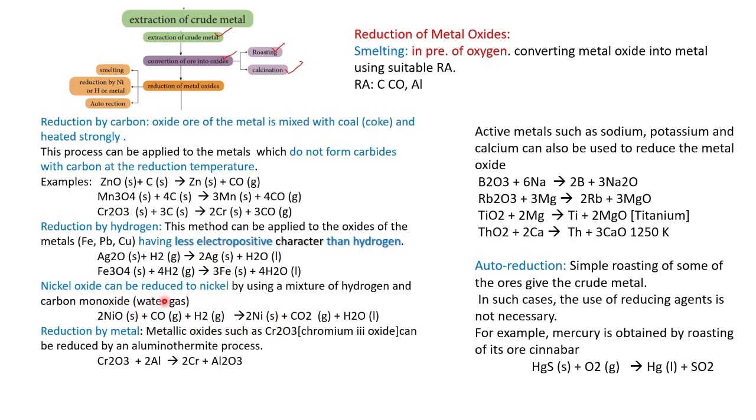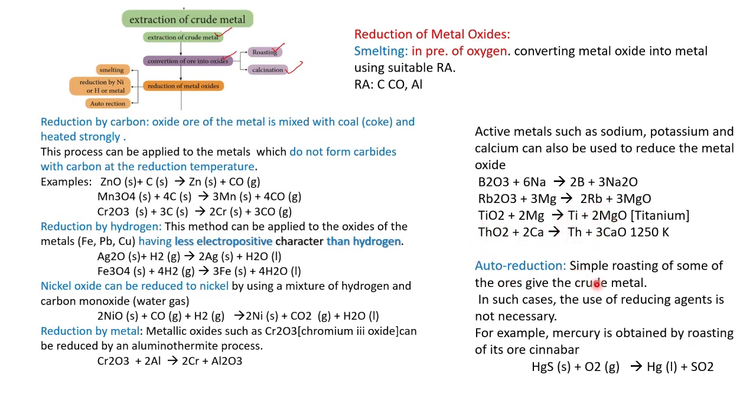Then nickel oxide can be reduced to nickel, such as nickel oxide with carbon monoxide and hydrogen, we get nickel and carbon dioxide and water molecule. Reduction by metal, that is chromium oxide with aluminium, we get chromium and alumina separated. Active metals such as sodium, potassium, calcium can also be the reducing agent, such as boron oxide, we get only boron, and rubidium oxide gives rubidium, titanium oxide titanium, thorium oxide we get thorium.